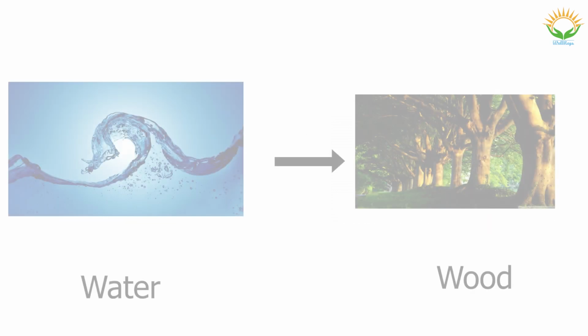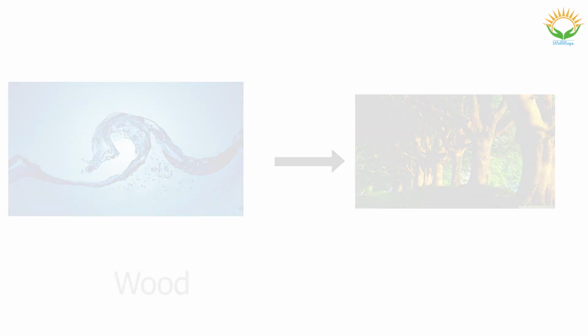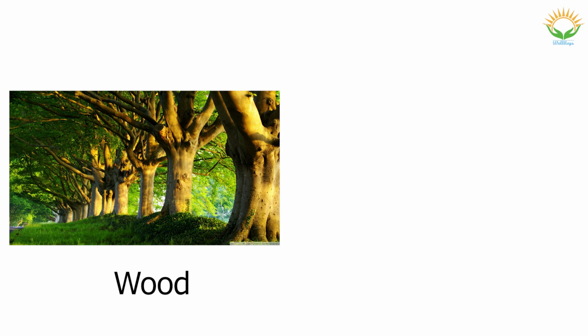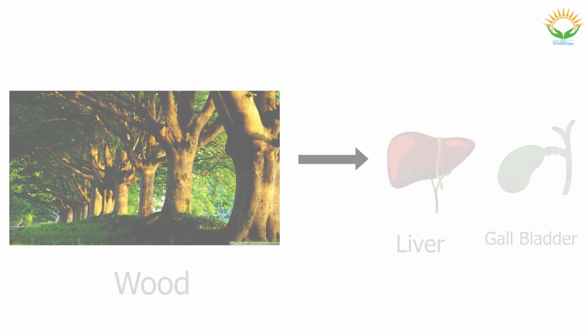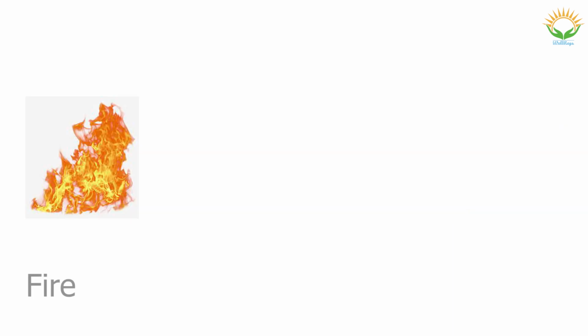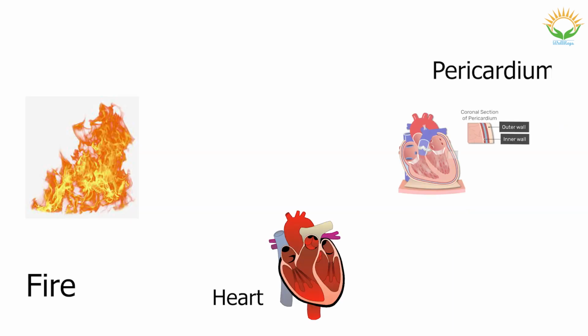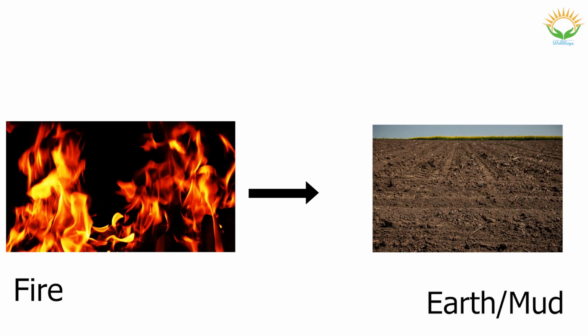Next, water is essential for plants and trees. Water is the source for the metal or wood element. Gallbladder and liver are wood-related organs. Next, wood is required to make fire. Wood is the source for fire. Heart, pericardium, small intestine and triple warmer are fire-related organs. Next, heat is essential for earth function.